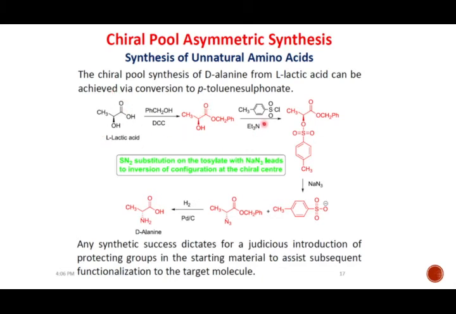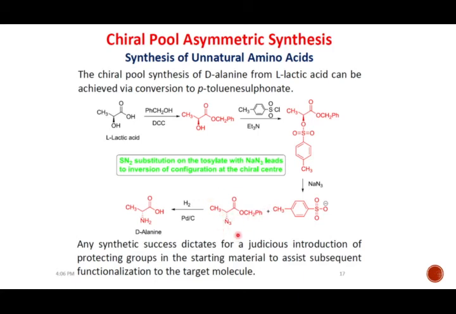Now it is time for sulfonation, I will say, making this OH group into OTs. OTs is nothing but the para-toluene sulfonate group. OTs is formed by treating it with TsCl, that is para-toluene sulfonyl chloride. So now we have a good leaving group over here. Then treatment with NaN3, that is a nucleophile, will attack from the back side and we will get the SN2 type substitution, and this N3 will be on the back side like this.